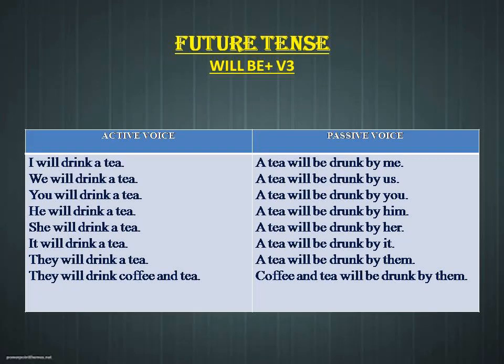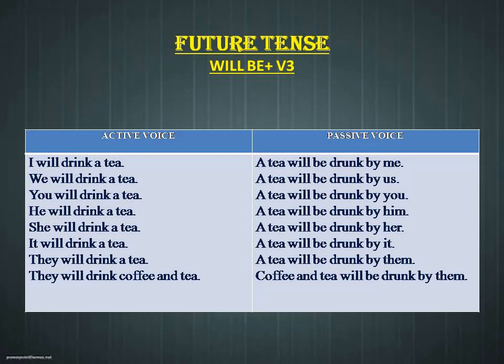So now if we just check out the future tense, I will drink a tea. So here will drink has been changed into will be plus drunk. So I will drink a tea has been changed into a tea will be drunk by me. I has been changed into me. Likewise, he will drink a tea, a tea will be drunk by him. It will drink a tea, a tea will be drunk by it.